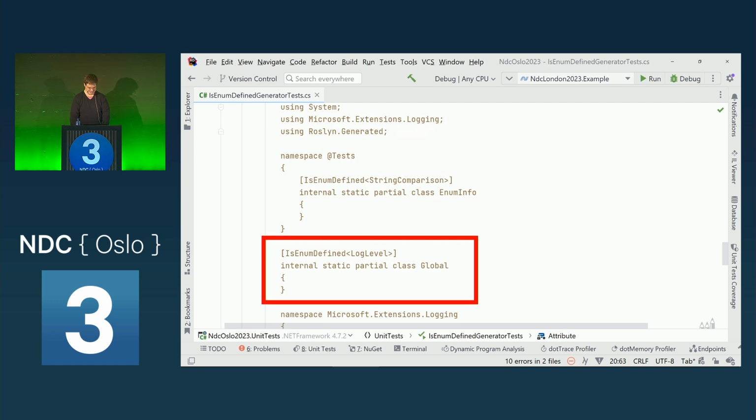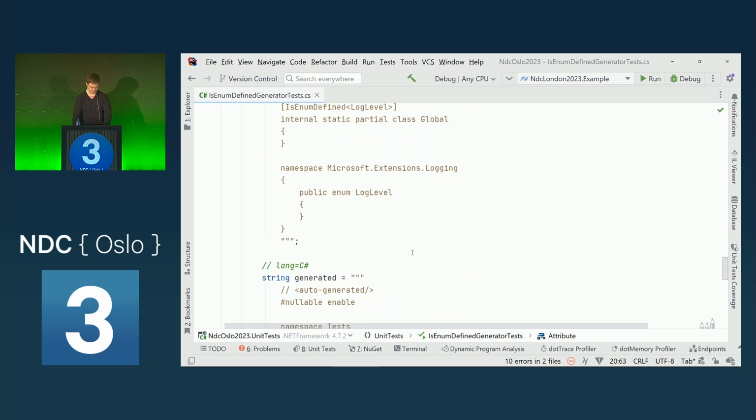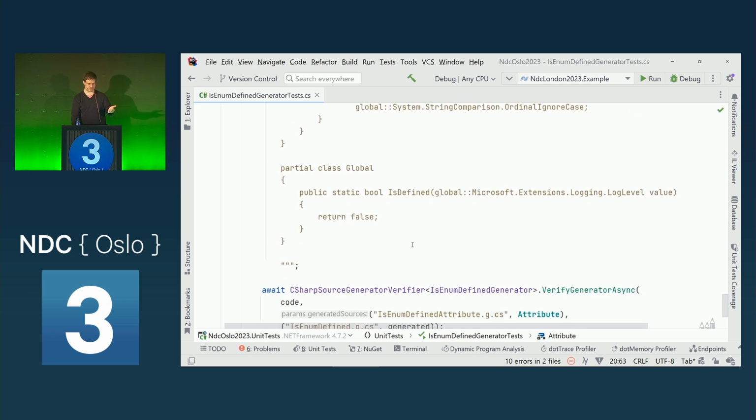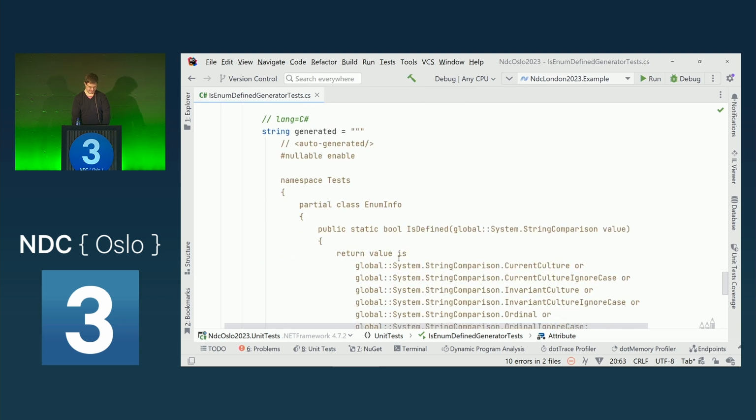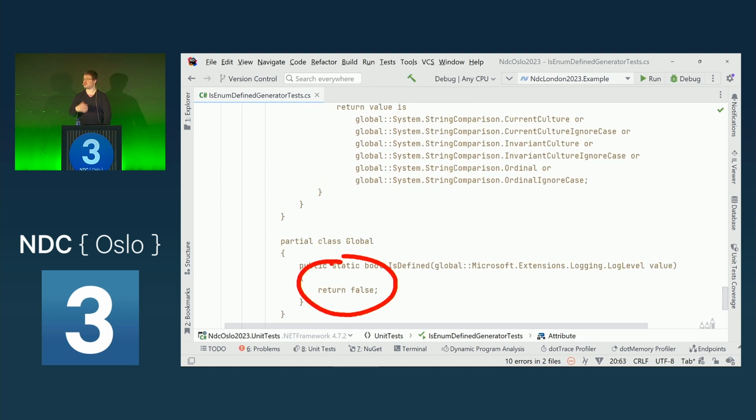Interesting example is where the user defines a class in the global namespace. We need special attribution for that because we can't then put it into a namespace. And again, we expect then the according code to be generated. And also, if we have an enum, in this very case, if it's empty, then we just return false.